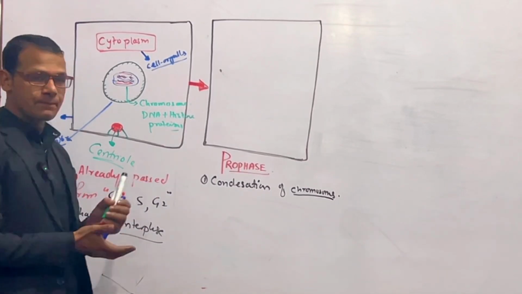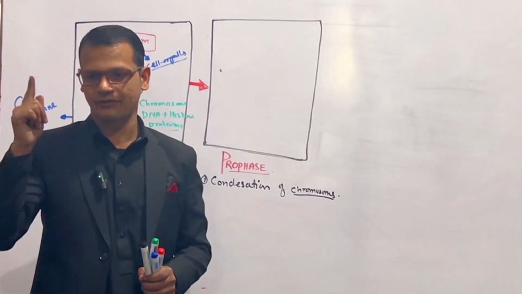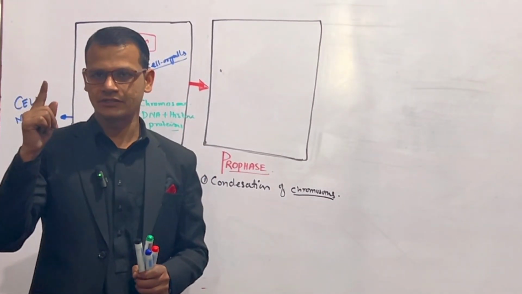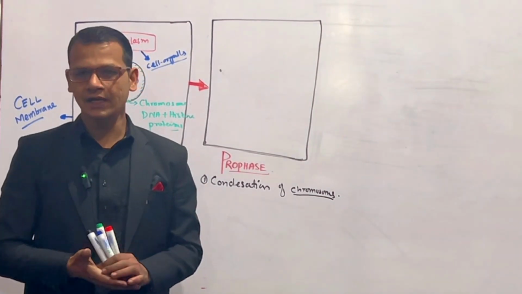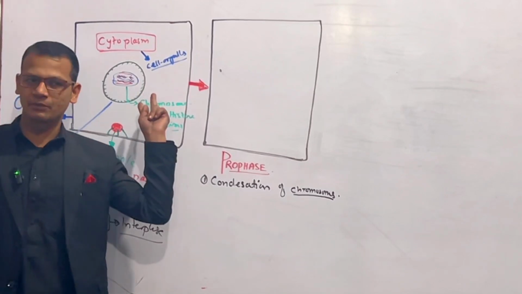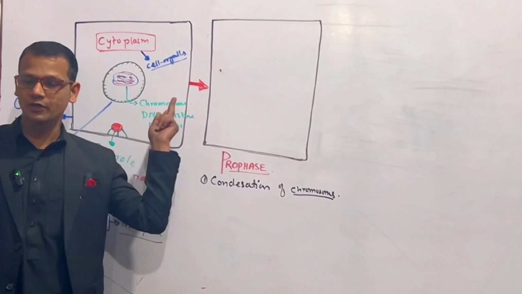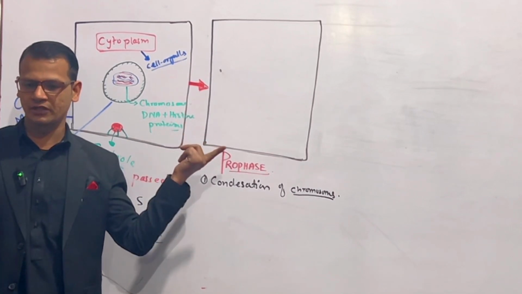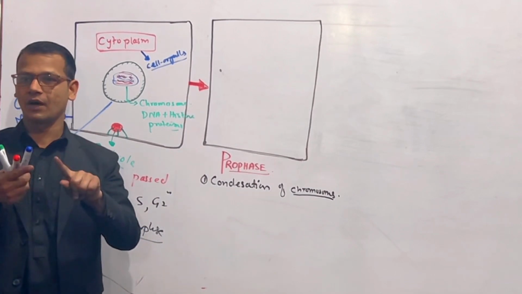The second thing: the enzymes which are produced in G1 phase will act on the nuclear membrane, because this nuclear membrane is formed of phospholipids and proteins, having lamin proteins, having nuclear pores, right? And now it will break down.